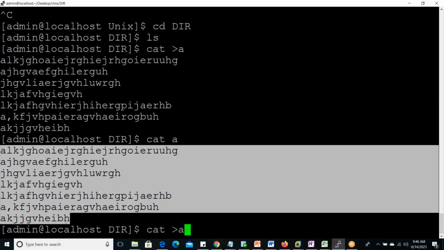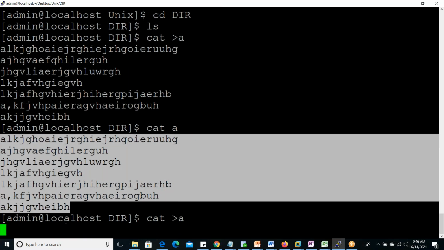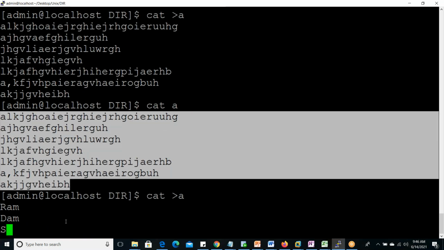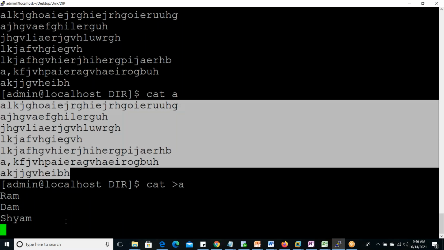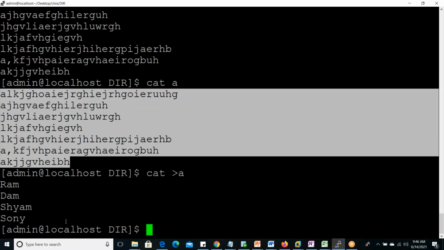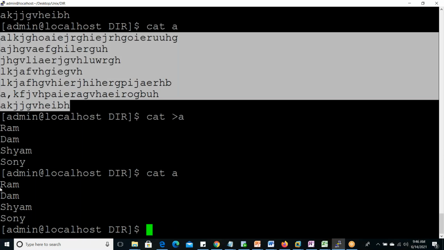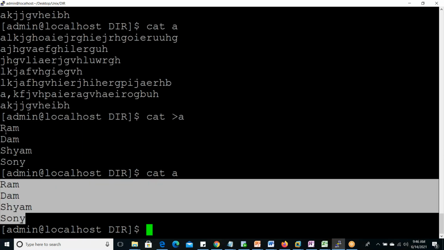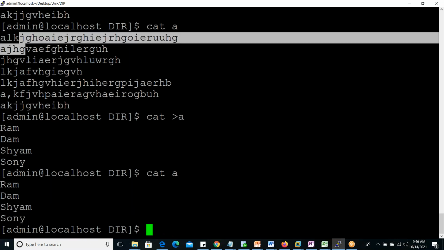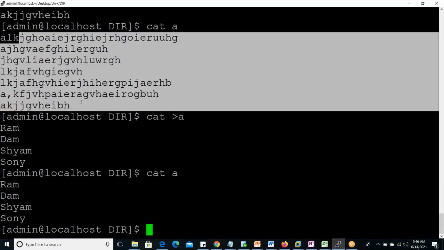Okay, now again we can create a file with the same name in the same path. We can enter RAM. Okay, now again we save with Control D. Display with cat A. It is displaying the current content which we have entered. What about the previous one? That is gone. It is replaced. In Unix, what is replaced cannot be reverted back, and what is deleted cannot be reverted back.